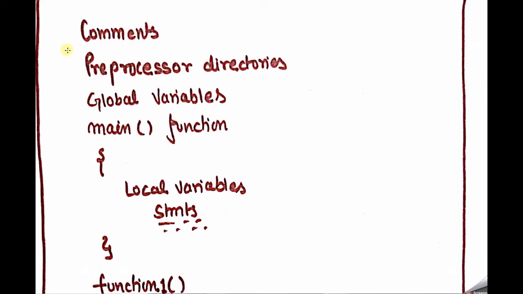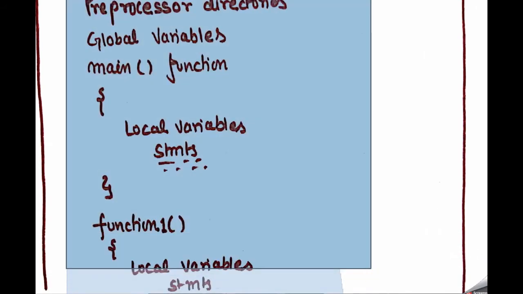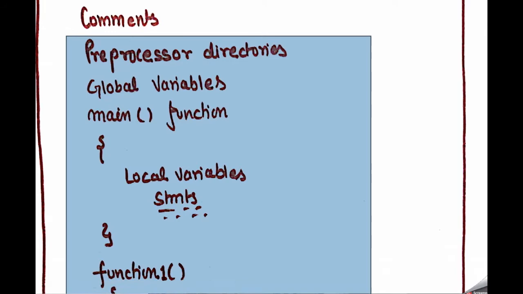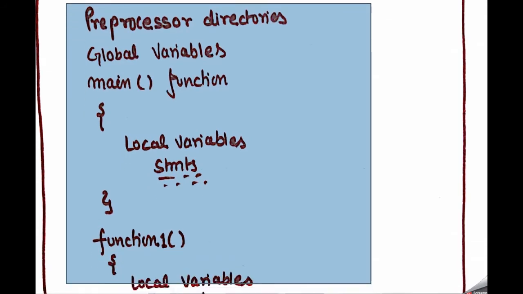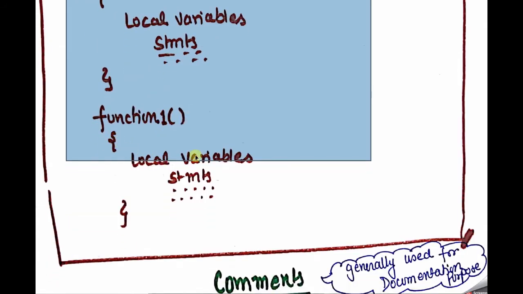The most important part starts from here: preprocessor directives, then second global variables, then the main function, then the scope of the main function, where we can also have local variables and various statements. If we see that some other functions are required, we can also call those functions outside the main function. And if some local variables are required, then we can declare those variables, then statements, and so on.